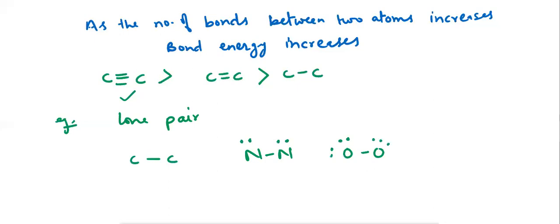As I said, as the number of lone pairs increases, the energy required to break the bond decreases. This is because, due to the presence of lone pairs on the atom, repulsion between the lone pairs increases. Because of this, the energy required to break the bond decreases.